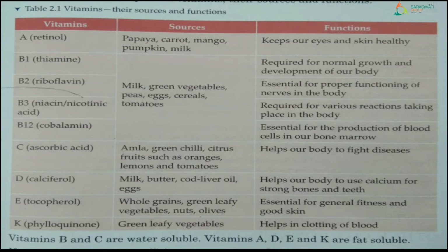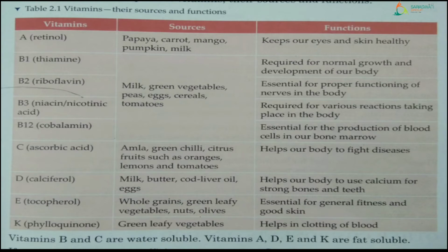Now as you can see below the table there is one line. Which is that? Vitamin B and C are water soluble, right? What do you mean by water soluble? You can write it if you want to. It means that vitamin B and C can dissolve in water. It will mix in the water we drink, right? It cannot be stored in our body. That means taking vitamin B and C will not make you fat. Why? Because it is water soluble.